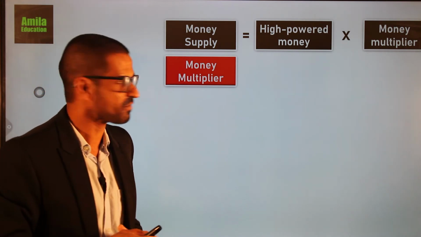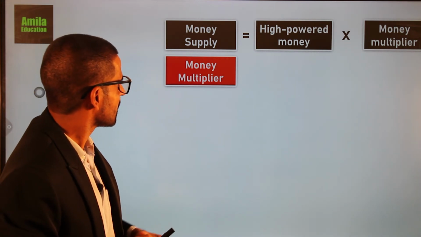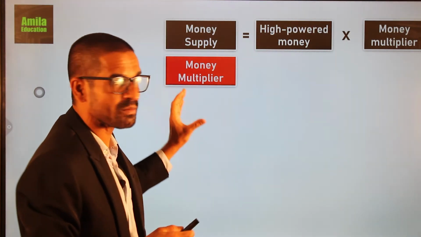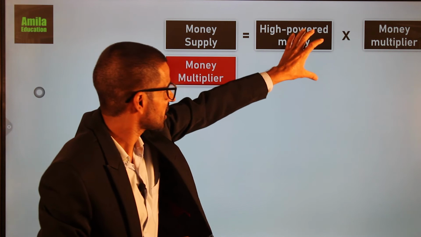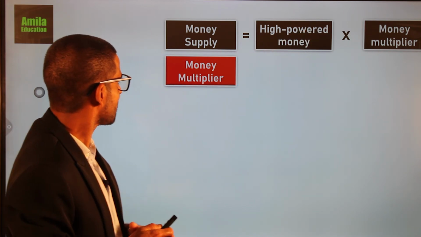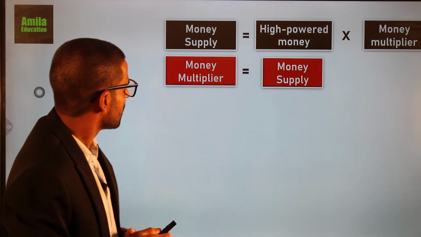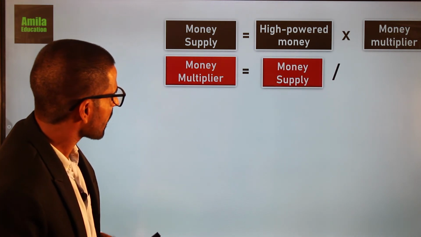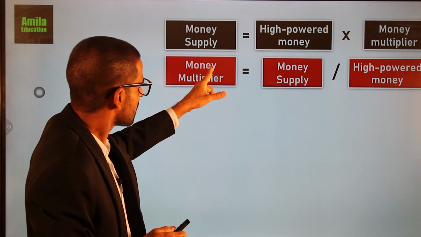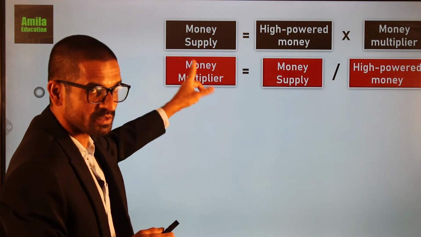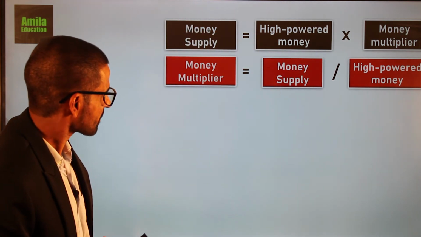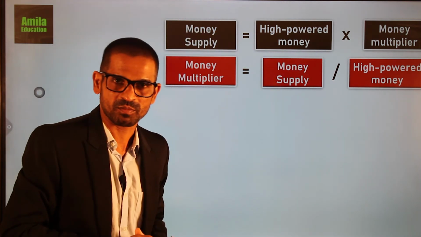The multiplication comes to the other side and becomes division. So money multiplier equals money supply divided by high-powered money.